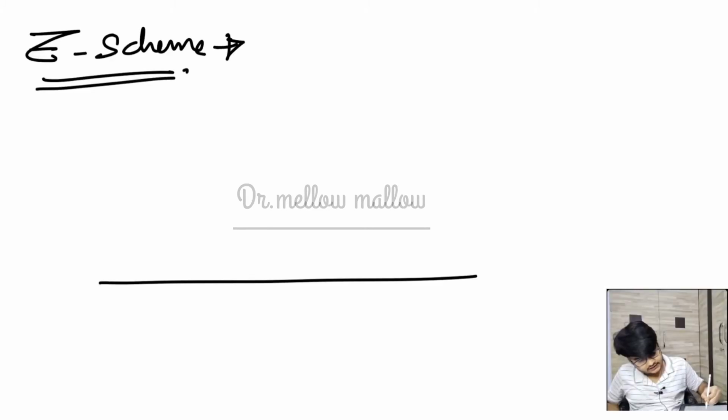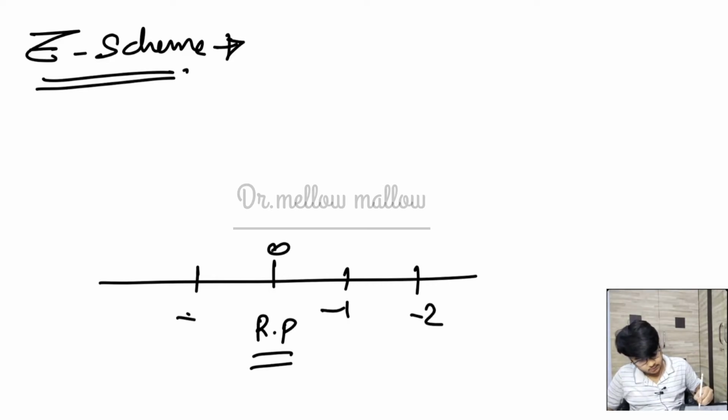So now we are building some concepts to make you understand the Z scheme. The scientists have drawn a graph of RP, that is redox potential. This is the negative side: 0, -1, -2, and this is the positive side, +1, +2. We arrange some molecules on the basis of their redox potential in the laboratory.